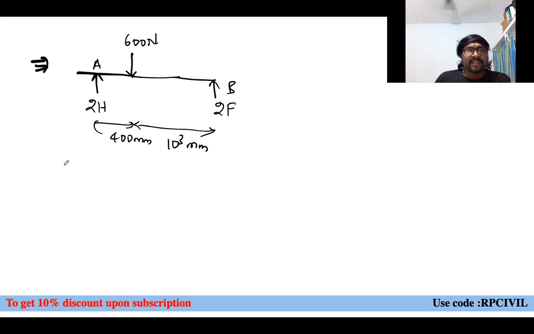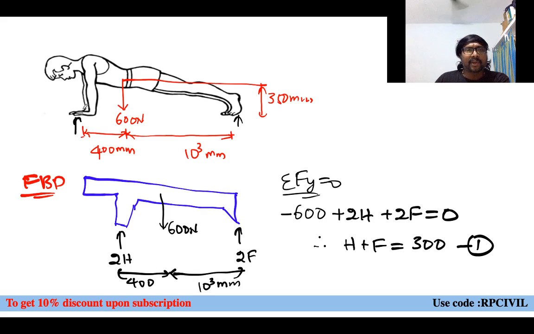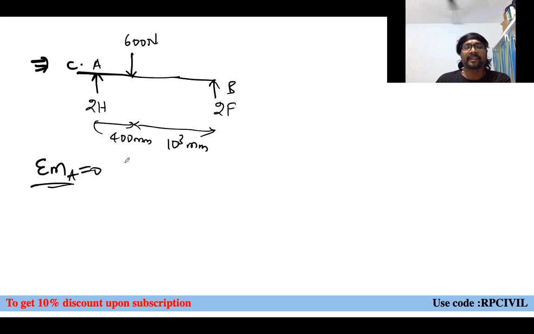Now, if you apply, this is C, let us say, sigma MA equal to 0. Why? We can rotate our hands easily, which means moment reaction is not there. Rotation is there means moment reaction is not there. If you observe my previous classes on supports, you can understand. Whenever rotation is possible, if this fellow is moving in the downward forward direction, these hands will be rotated here. In the backward direction, these hands also will be rotated. Rotation is possible means what? Moment reaction is not there. Only which reaction is there? Vertical reaction is there here, right?